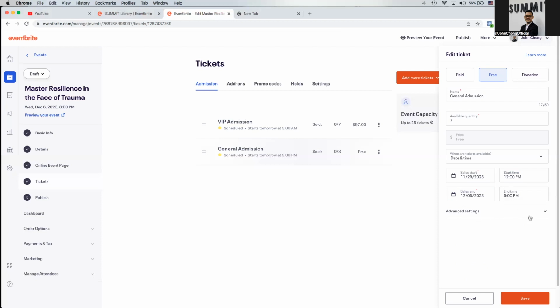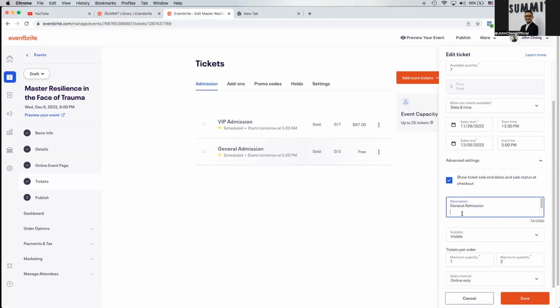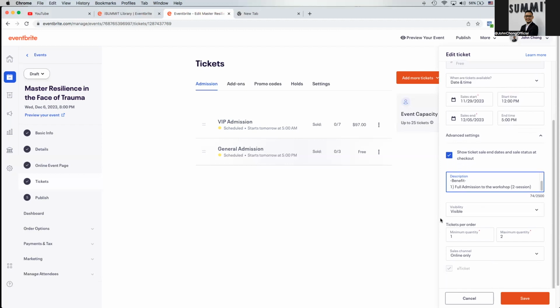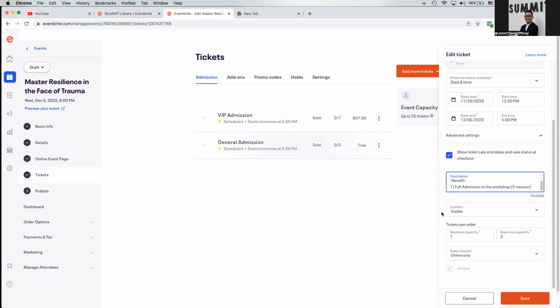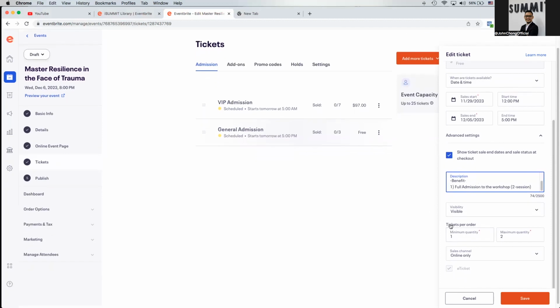And before you go, look at your advanced settings. If there's anything that you want to include in your general admissions, the benefits, full admissions to the workshop, 2 sessions. All right. So I'm not going to have any amendment on it. Once you're okay with it, you can move on to the next step, which is visibility.